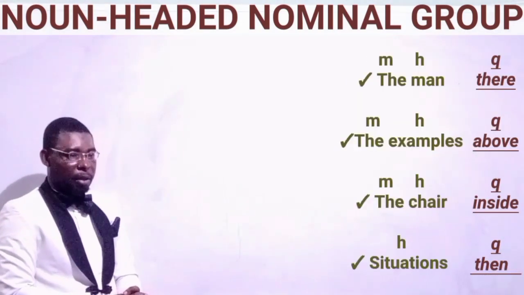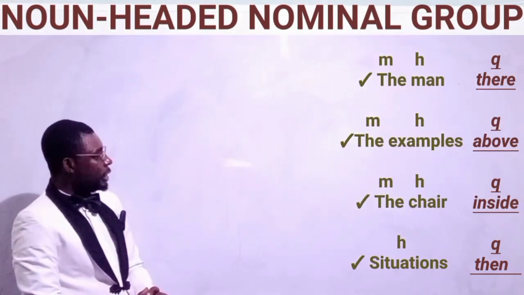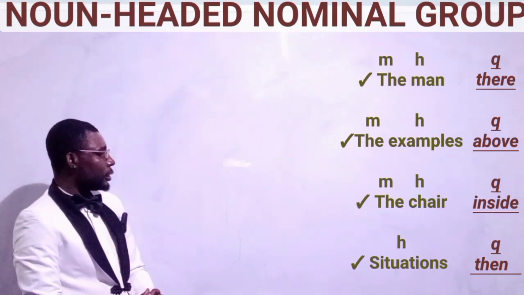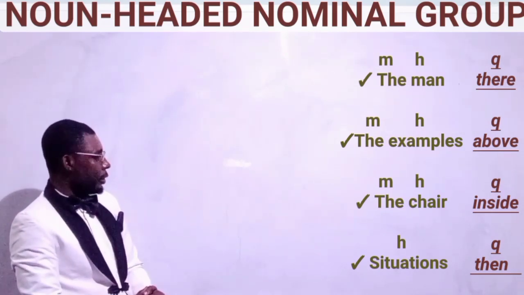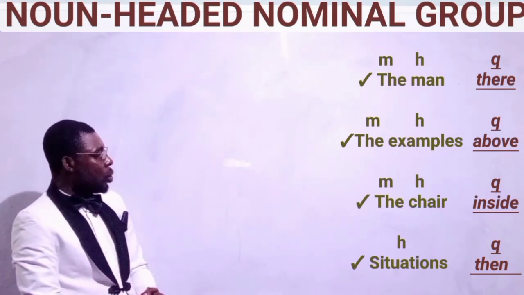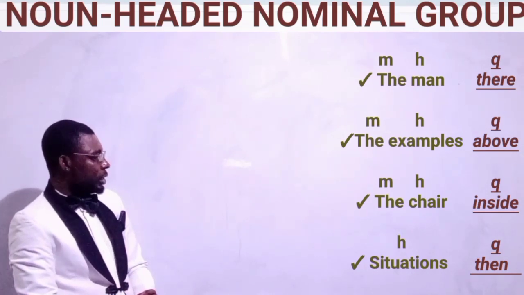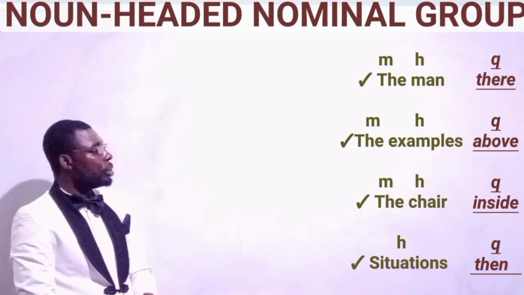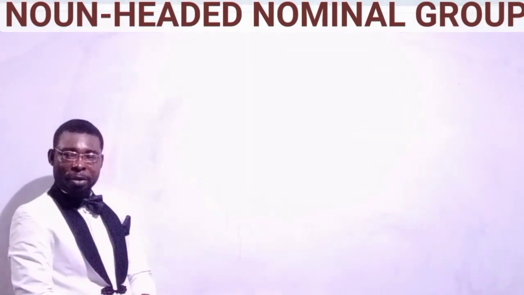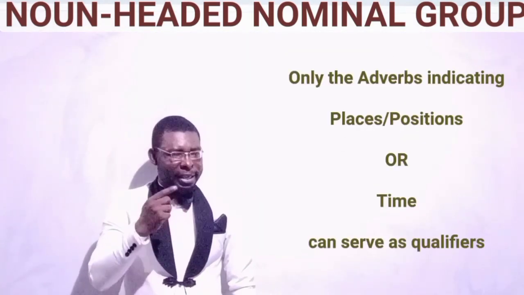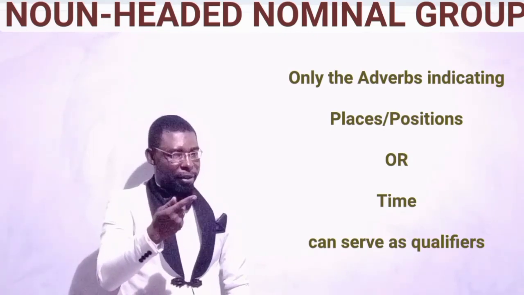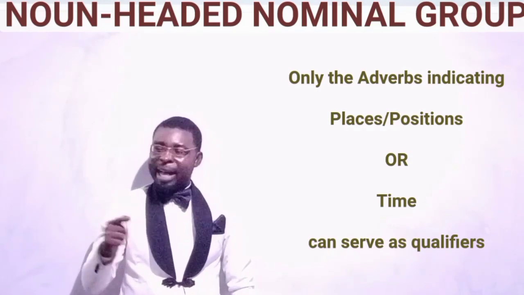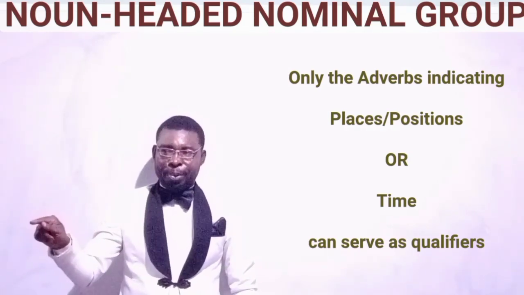Let's consider this. The man there, the example above, the chair inside, the situation there. All these underlined words are adverbs serving as qualifiers to the nouns. But take note of this. Only the adverbs indicating a place or position or time can function as a qualifier in a nominal.